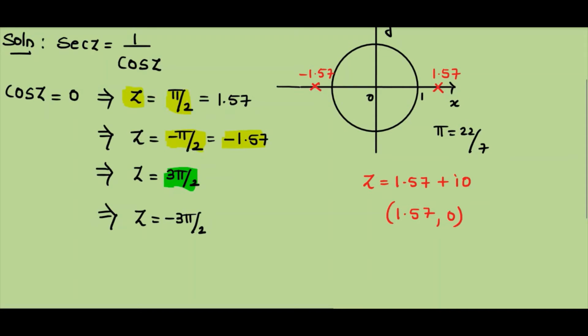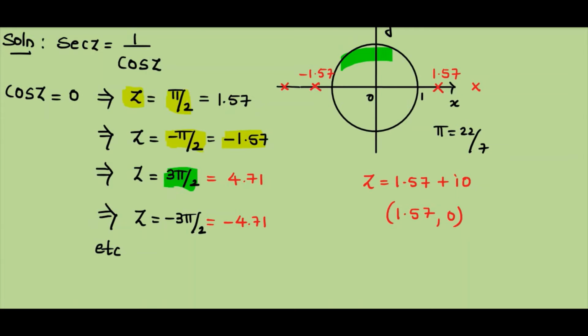3 pi by 2 is nothing but 4.71 and minus 3 pi by 2 is minus 4.71. So if you are extending this x-axis, you may observe that the points lie somewhere around here. So all the points lie outside the circle.